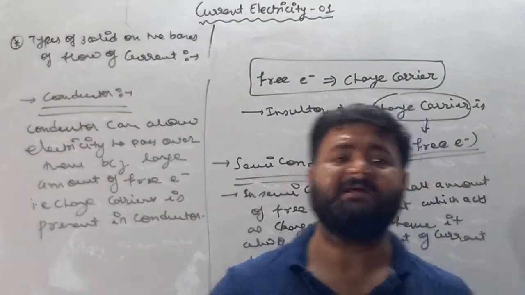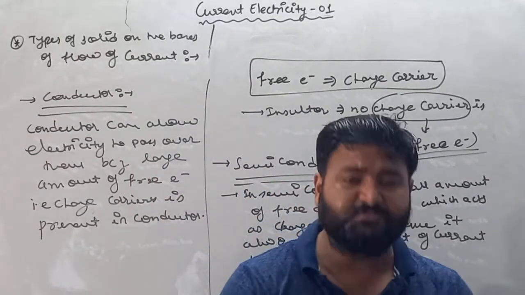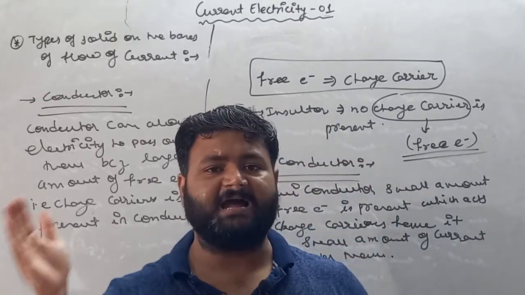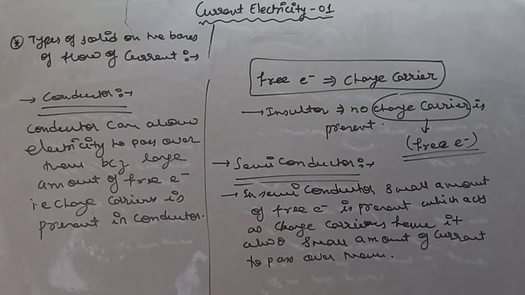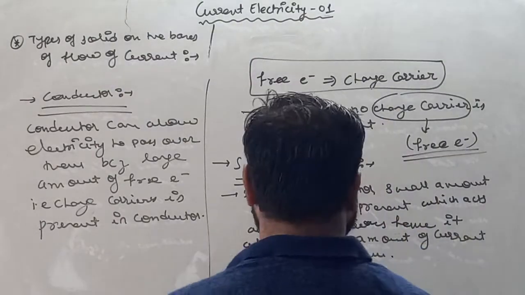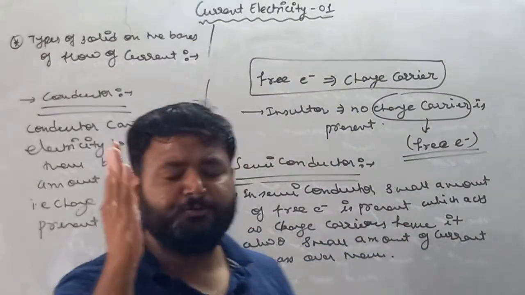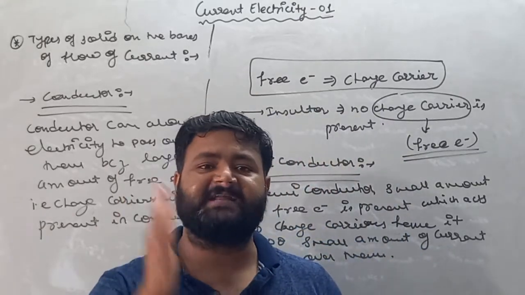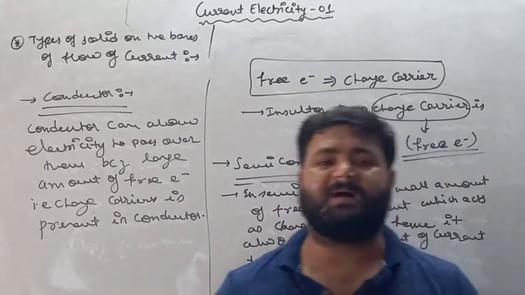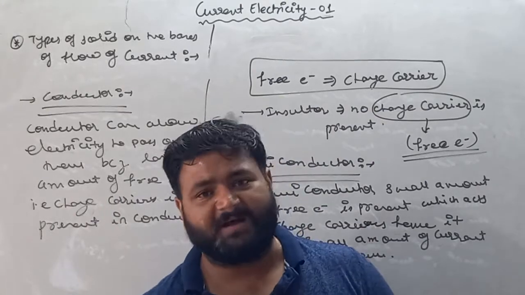So my dear student, this is all about insulator, semiconductor and conductor. Conductor can allow electricity to pass over them. Why? Because a large amount of free electrons which act as charge carriers is present inside the conductor. Second, insulator. In case of insulator, no charge carrier, that is free electron, is present, hence it cannot allow electricity or current to pass over them.